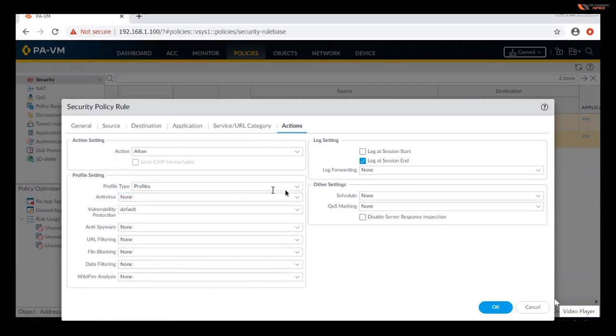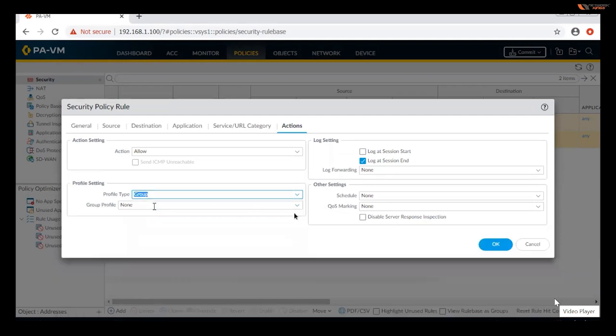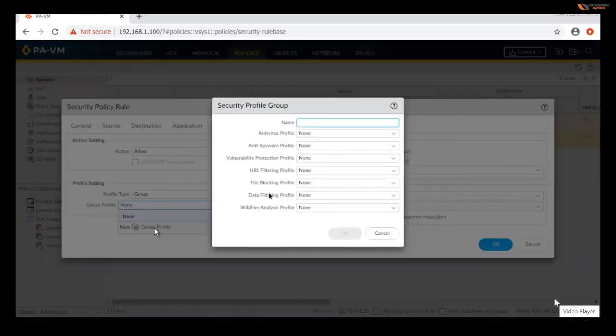Okay. So on the profile, likewise, we can select all the antivirus, threat protection, whatever, and enable it. And there is one option, group. If I select the group, we can see the group profile. Here we can create a profile, any kind of profile you want, and allow access. It is the same kind of antivirus, the same things.